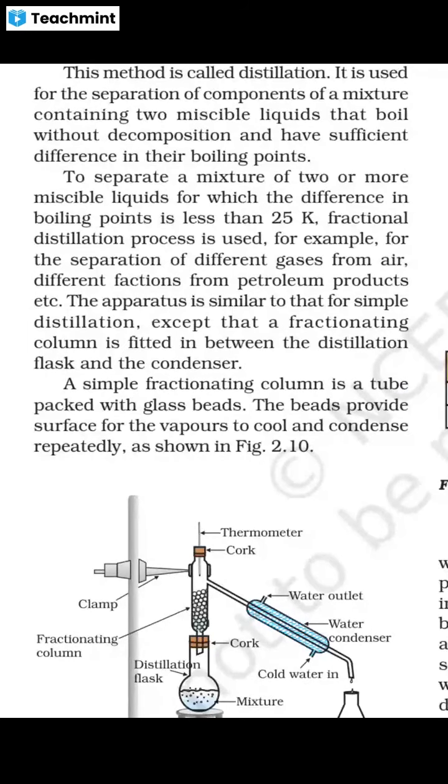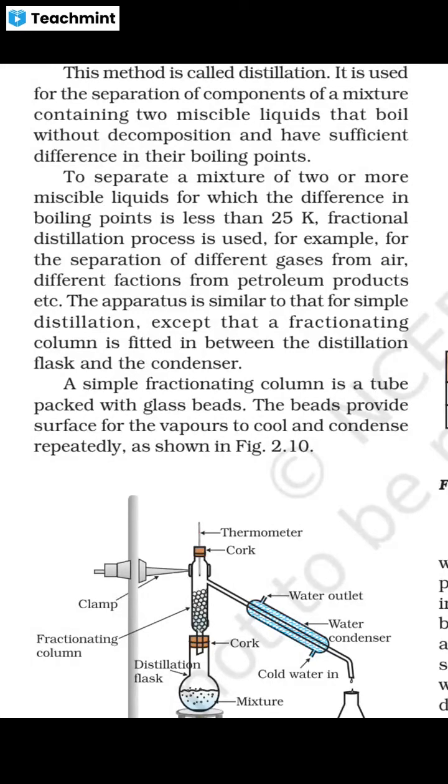Fractional distillation process is used if they have less than 25 Kelvin boiling point difference. So we may use fractional distillation. For example, for the separation of different gases from air, different fractions from petroleum products, etc. The apparatus is similar to that for simple distillation, except that a fractionating column is fitted in between the distillation flask and condenser.